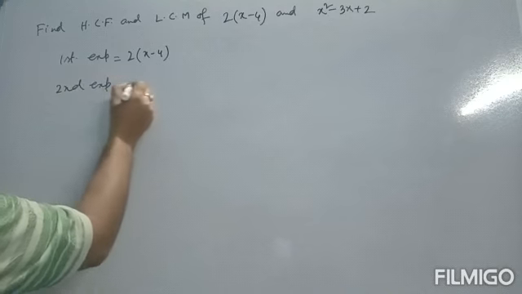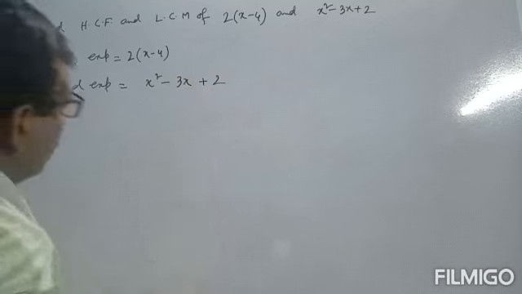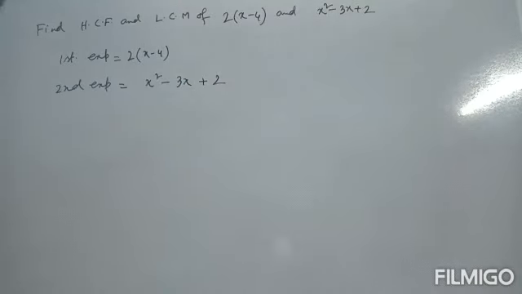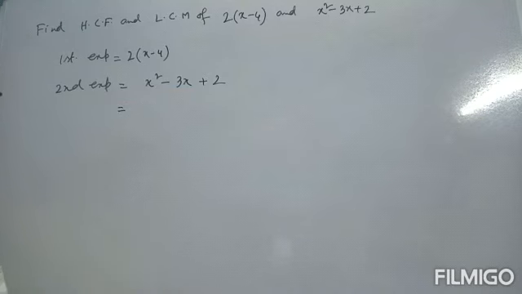The second expression is equal to x square minus 3x plus 2. First we convert it into factor form, that means multiplication form. Then we find the HCF or LCM. So we have already known the middle term factor.